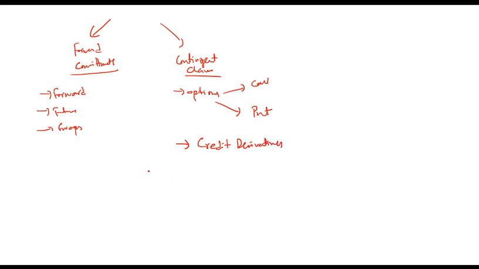So what are credit derivatives? Credit derivatives are those derivatives in which return is dependent on some credit event. What do we mean by credit event? It means something which is impacting the credit risk or credit quality. So within credit derivatives, there are different types of instruments, but before we go into it, some key points to remember are